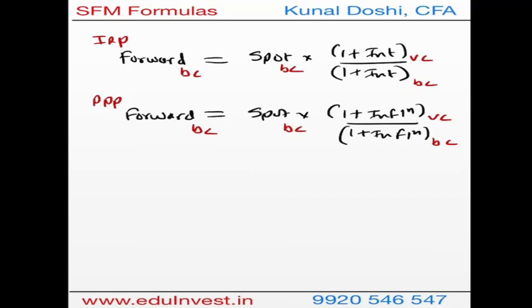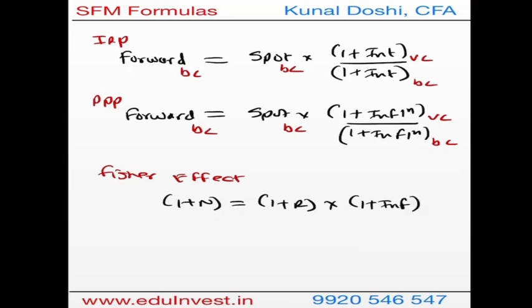This will also help you find the concept of the Fisher effect, which is very crucial. What the Fisher effect basically tells you is that 1 plus nominal rate equals 1 plus real rate times 1 plus inflation. This is the Fisher effect. So through this equation you can actually find the real rate. The real rate is (1 plus nominal rate) divided by (1 plus inflation), minus 1, which will give you the real rate, whether you do it for domestic currency or foreign currency.